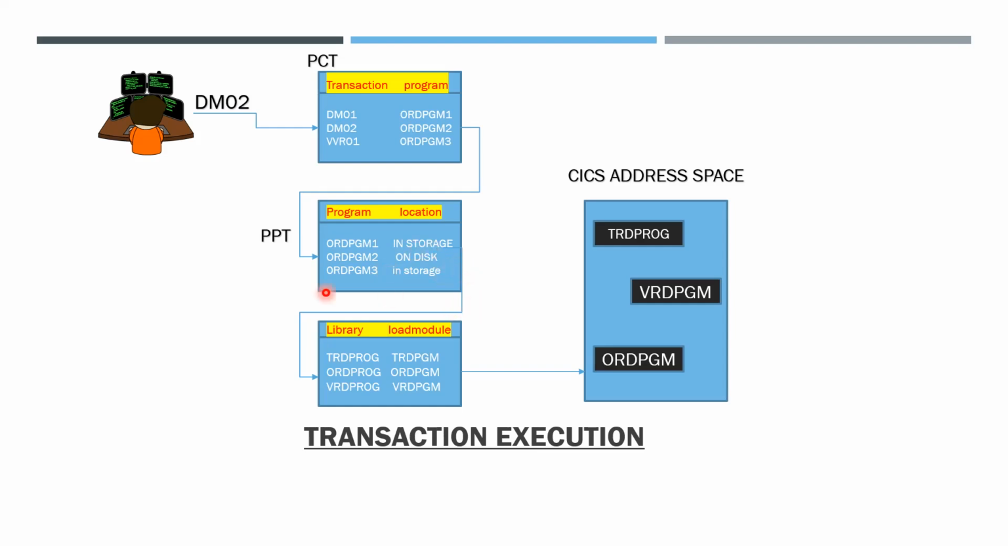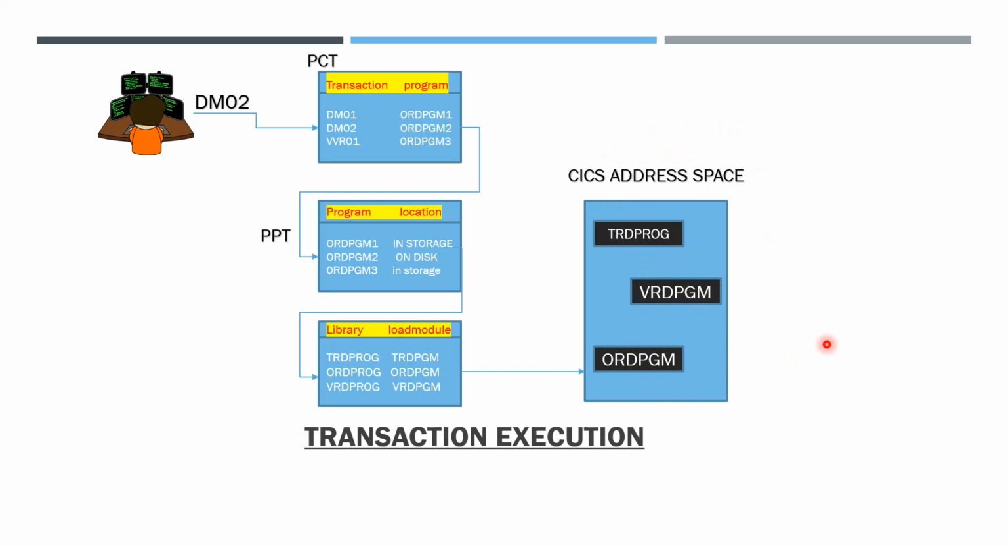Then it is given to the library module. It is the library module where we have the load module for that program, the source code, where the program is. From that, we load that program into the CICS address space. In the CICS address space, we run that program. We are running programs in this address space, so it is termed the CICS program region.